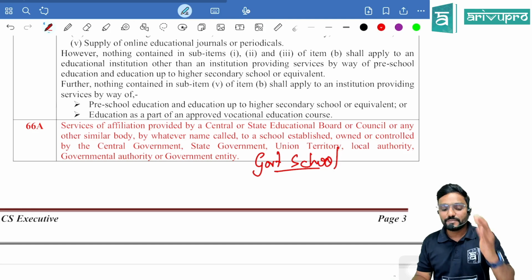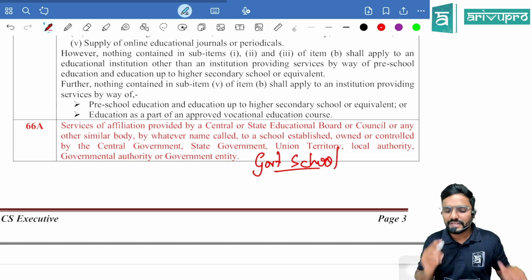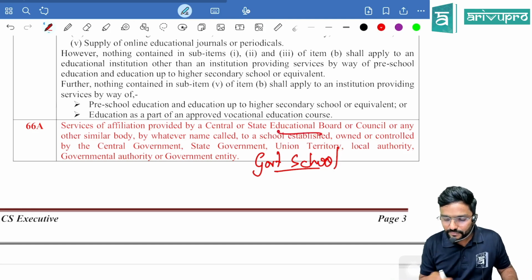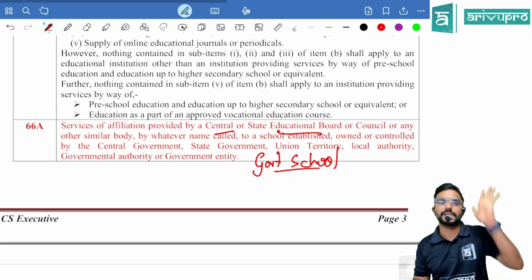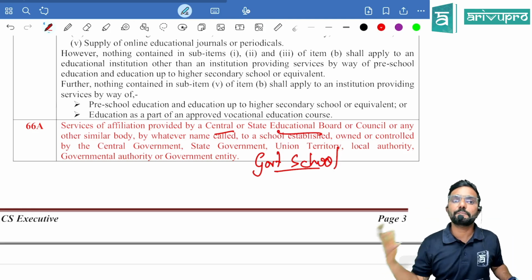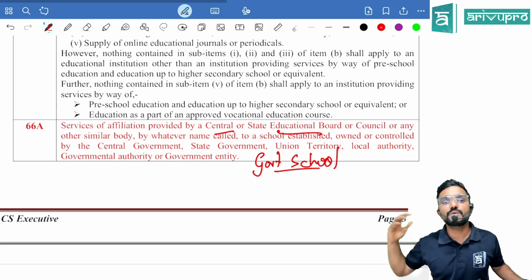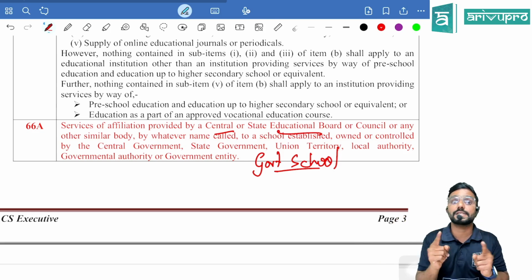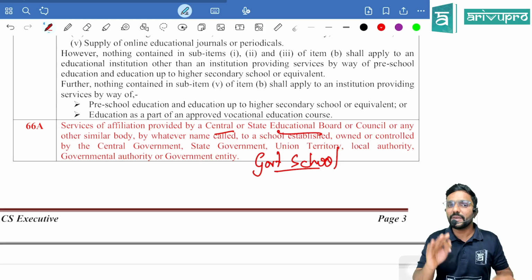So services provided, that is affiliation services, whatever they provide by the state education board or the central education board or council to government schools is exempt. Sir, what if it is for private schools or any university? Is it taxable? Yes, it is taxable. Only if the recipient is a government school, it is exempt, guys.